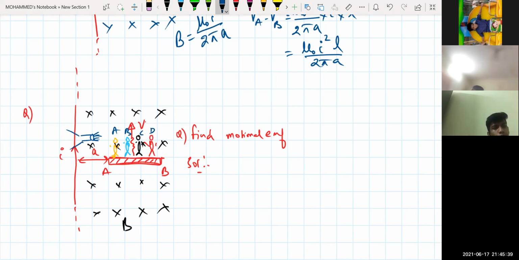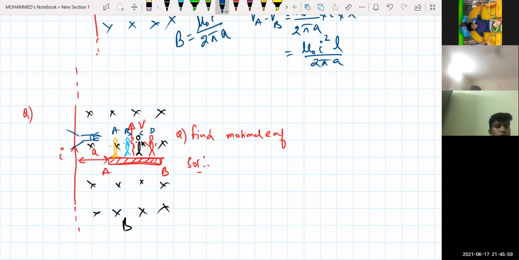More pressure will be on whom? Person A. Then lesser on B, lesser on C, then lesser on D. Why? Because the distance is increasing. As the distance increases, the pressure decreases. Is that logic clear? Yes, sir.